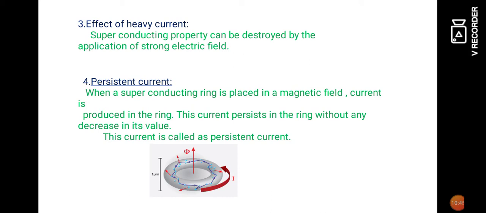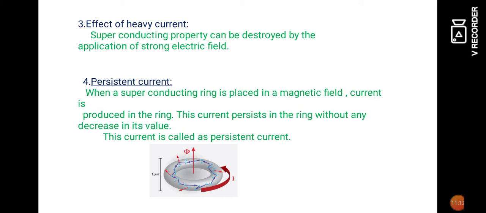But when the superconducting material is placed in a weak magnetic field, the current is produced due to electromagnetic induction, but even though the external magnetic field is removed, the current persists in the superconducting material.